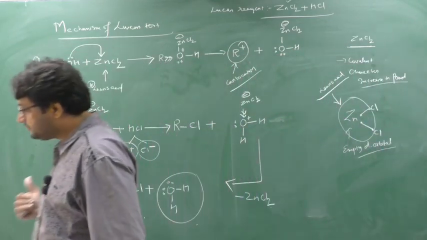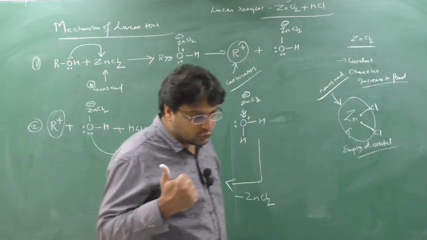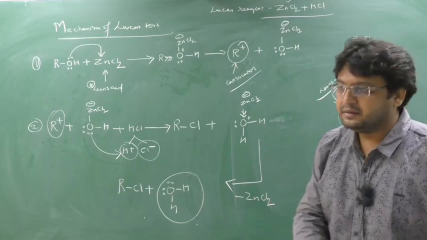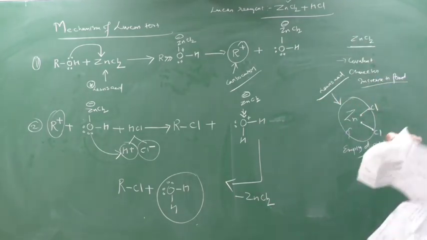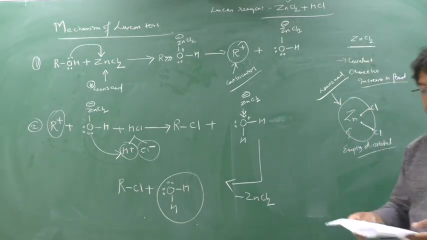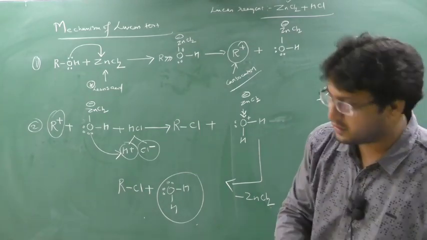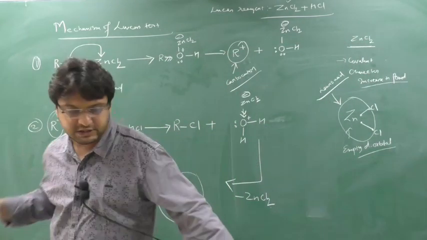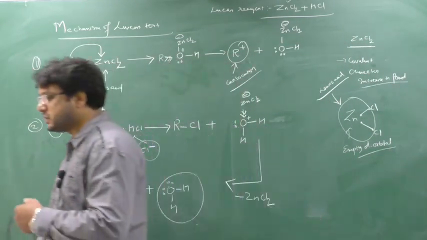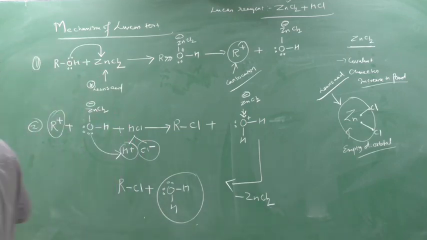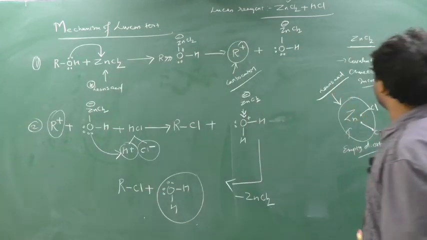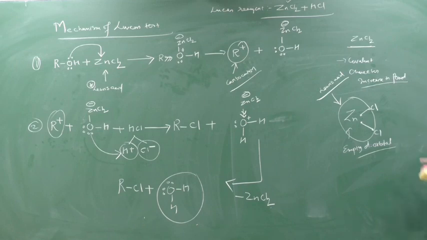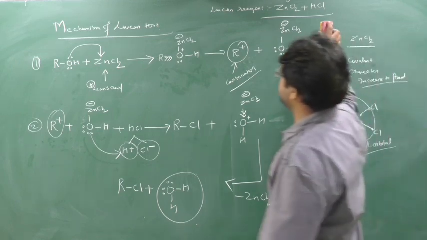Clear this part? Now, from this we understood one thing: with a 1 degree carbocation or 1 degree alcohol, the reaction is very slow. But there is one exception here. What is the exception? We will see this. First, take a screenshot. There are certain exceptions we have to see here. Understood this? ZnCl2 here is acting as a Lewis acid. Now see here, two or three exceptions I will show you.